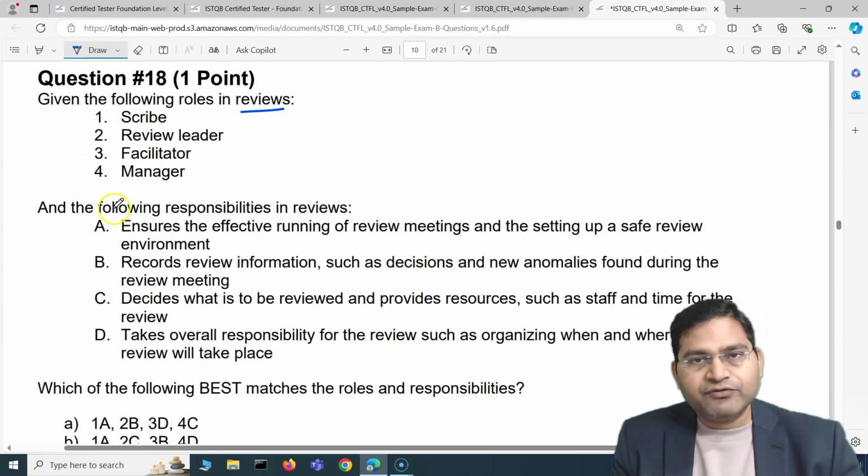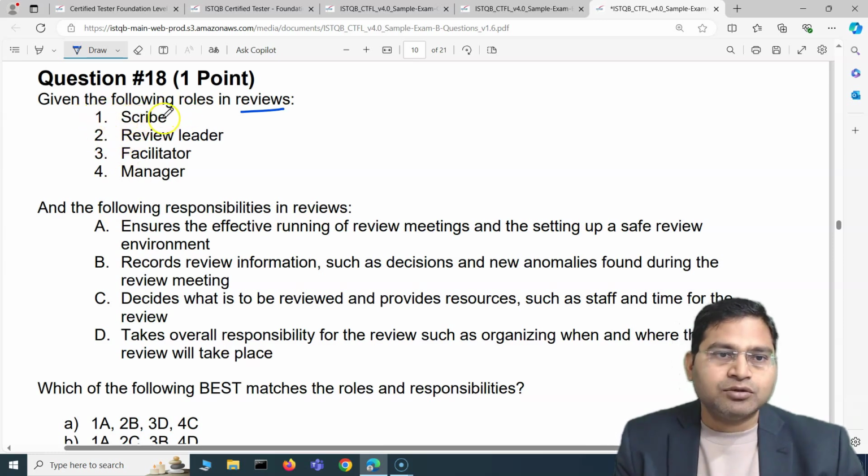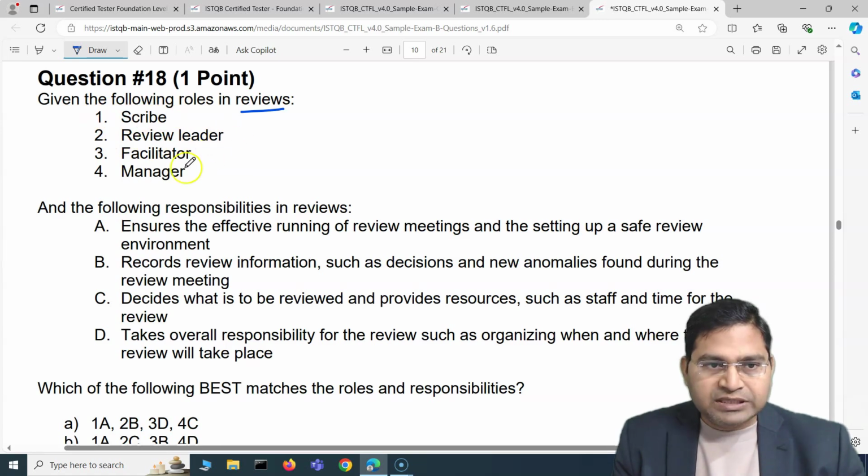If you have read and understood the syllabus correctly, you will understand what the role of scribe is, who the review leader is, what the manager does in the reviews, and what the facilitator does.